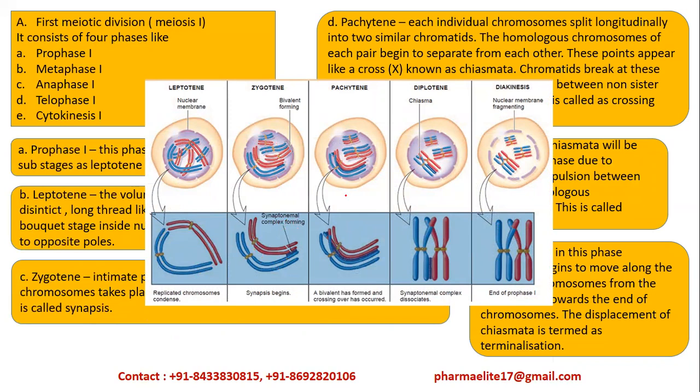This is the pachytene stage. You can see a tetrad is formed here, that is the 4 strands or 4 chromatids will be forming a crossing over stage. Then here the synaptonemal complex will dissociate, that is called desynapsis, and then diakinesis, wherein fragmentation occurs and there is displacement of chiasma. This is the end of prophase 1.